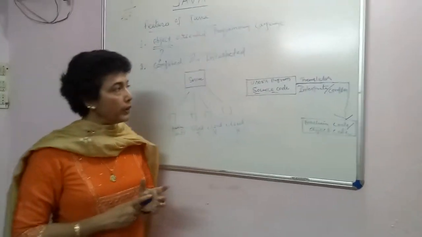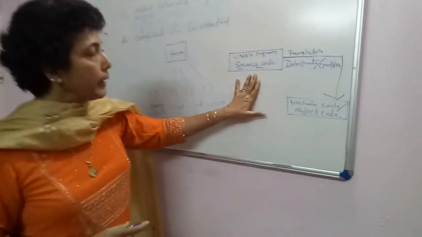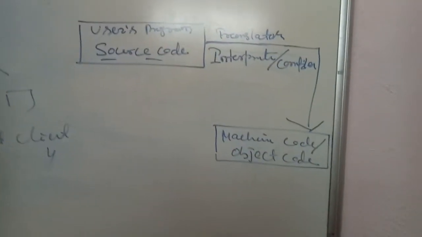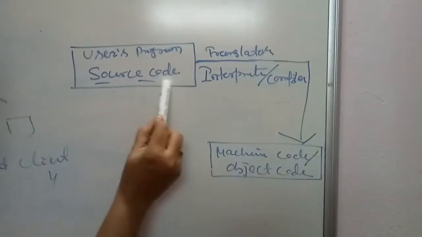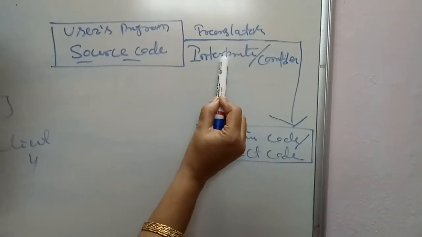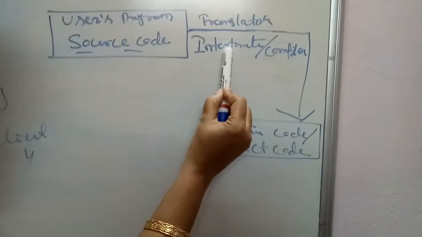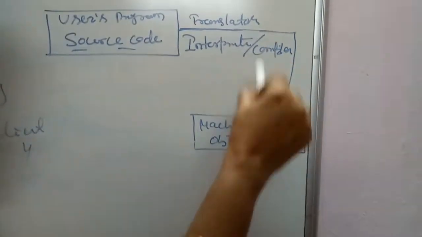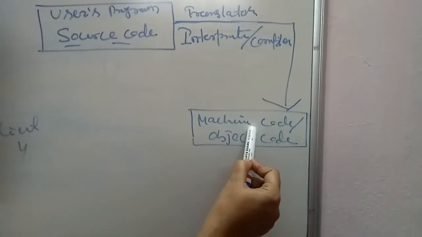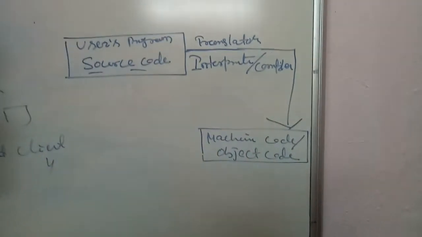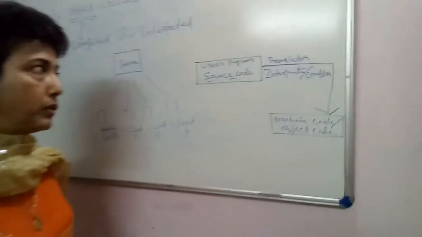I had told you, check this diagram, that when the user writes a program using any high level language, that is called the source code. This source code, after being either interpreted or compiled, is translated into machine code, also called object code, and this object code can get executed on a computer.